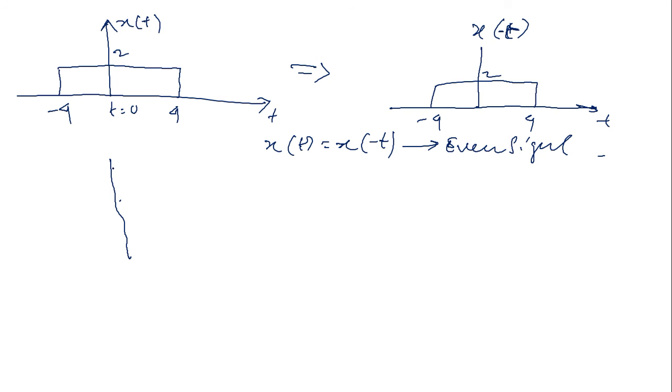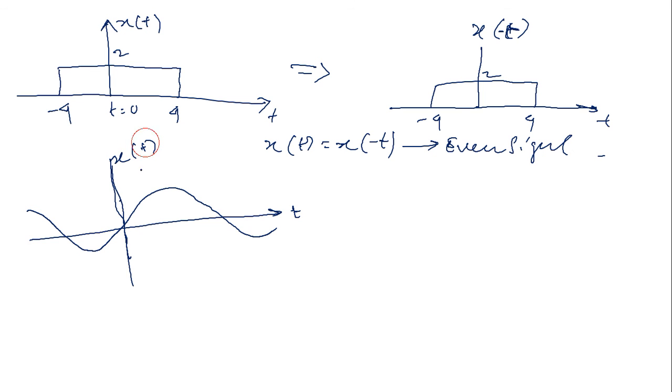Now I can take a sine wave. Sorry, my drawings are very poor. This one is x of t, with t equals 0. Is this signal an even signal or an odd signal? If we do folding of this signal, folding gives us x of minus t.